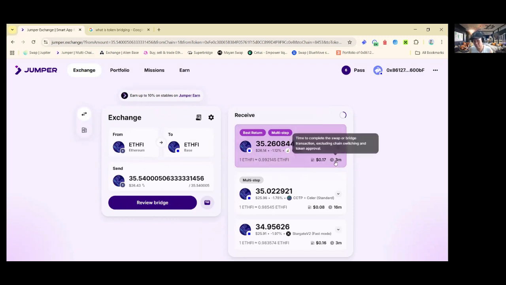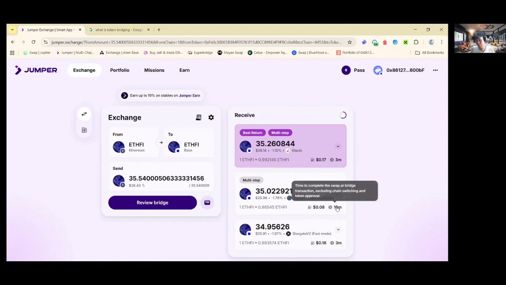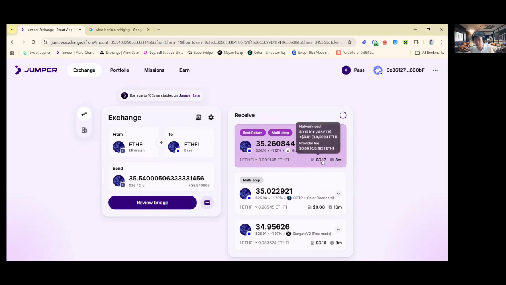And how long does it take? 3 minutes to bridge, while the rest will take about 16 minutes and then 3 minutes. So the cheapest one here is 8 cents, but it will take you about 16 minutes. So if you're planning to save on the fees in order to bridge, then you might want to go for this. But for instance, I'm going to use this one, which is Glacis. Glacis is the provider. So I'm going to pay 17 cents in terms of bridging from Ethereum network to the base network. So that's how I do it.